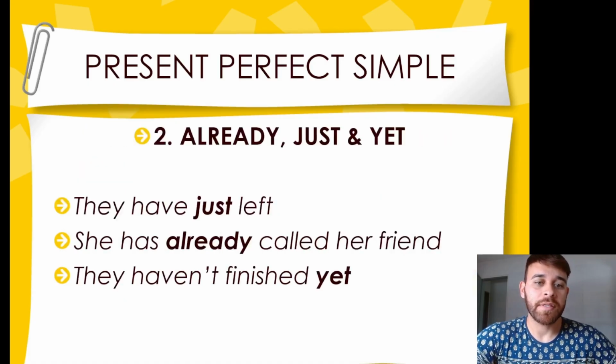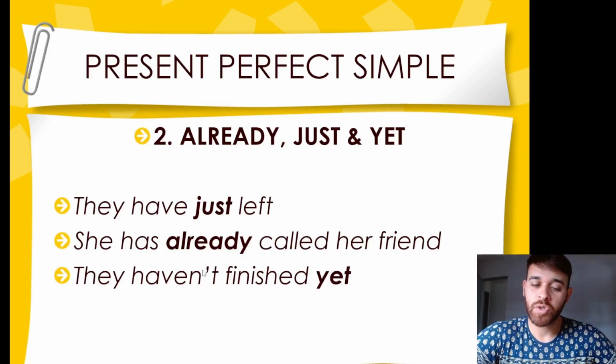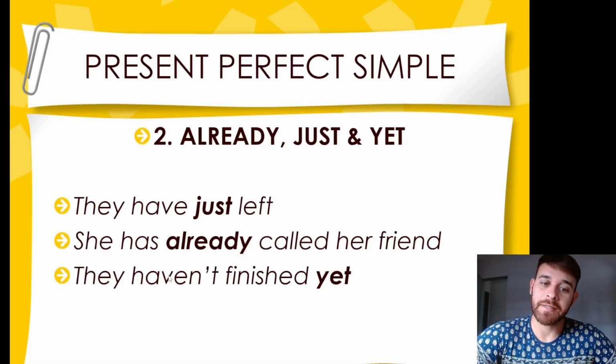Now, we also use the present perfect with these three words here, already, just, and yet. The first example, they have just left. So it indicates something that happened a short time ago. In the second sentence, she has already called her friend. So it's something expected that happened already. The last example is they haven't finished yet. So yet is used at the end of the sentence and it indicates something that is expected to happen. But as the example shows, it hasn't happened yet.